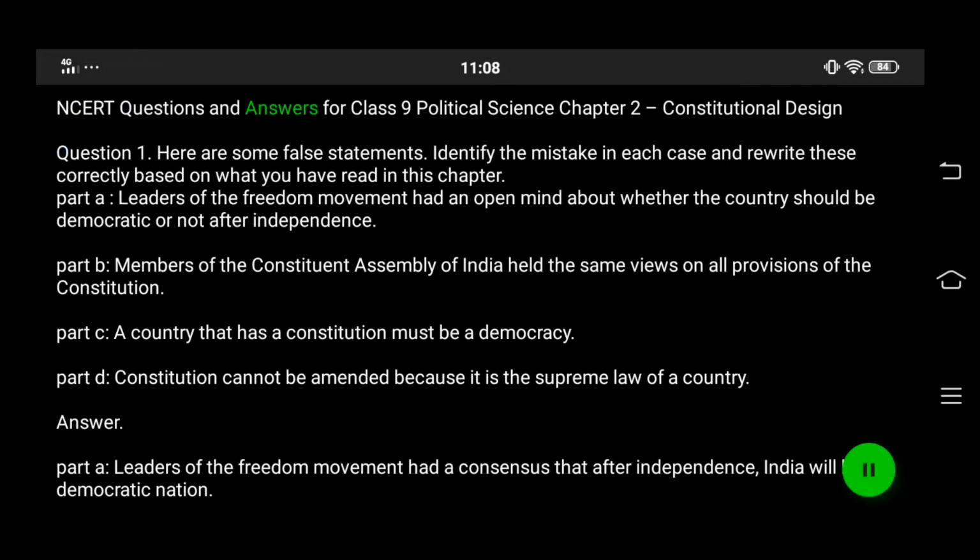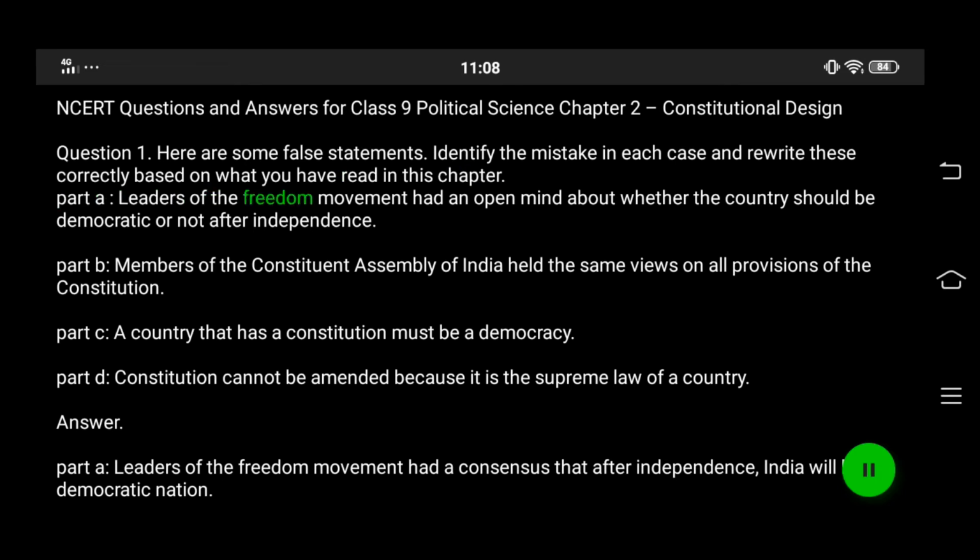NCERT Questions and Answers for Class 9 Political Science, Chapter: Constitutional Design. Question 1. Here are some false statements. Identify the mistake in each case and rewrite these correctly based on what you have read in this chapter.